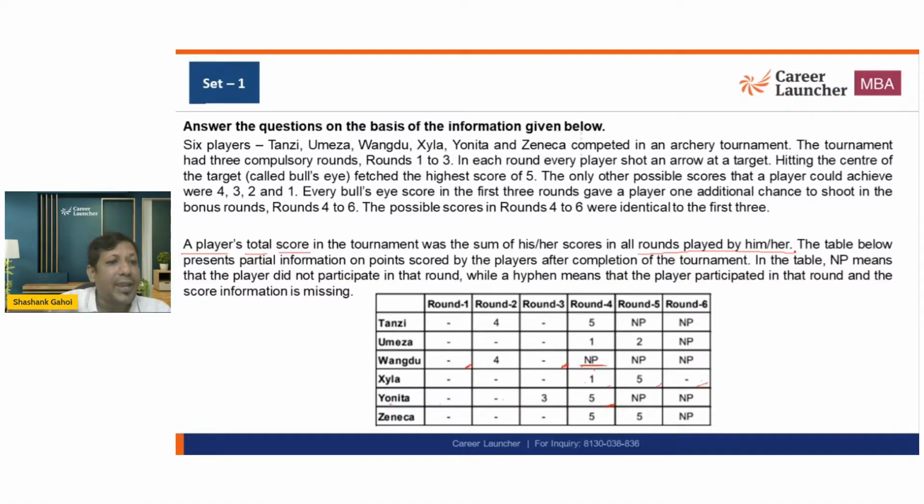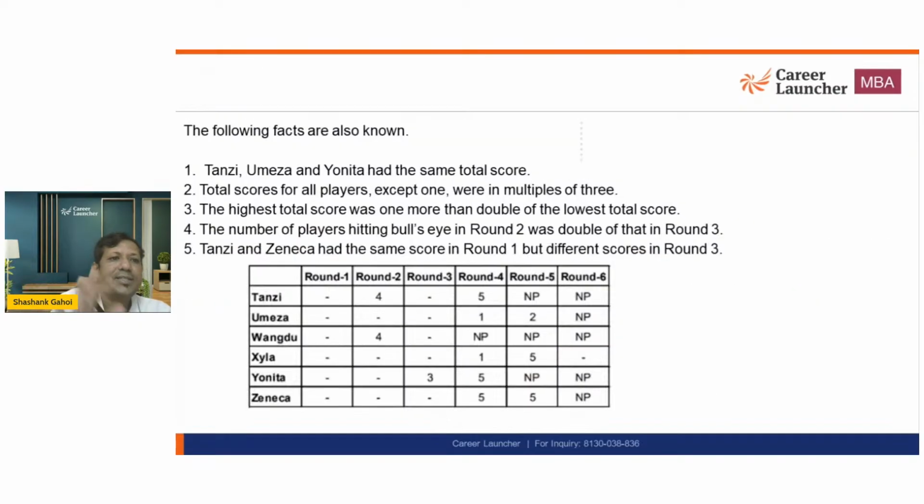In the table, NP means that the player did not participate in the round, and a hyphen represents that the player participated in that round and some score is missing. And there is some additional information that is given to us. Basically, our job is to fill the table and get the answers.